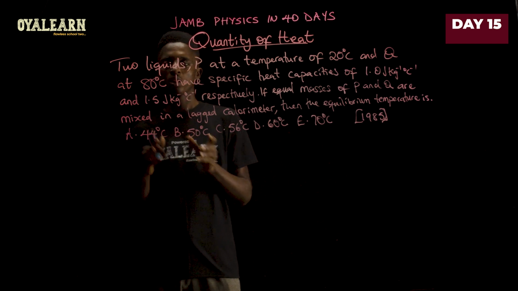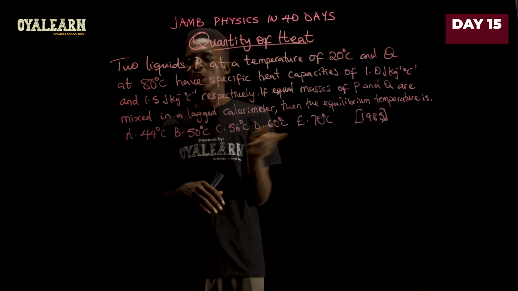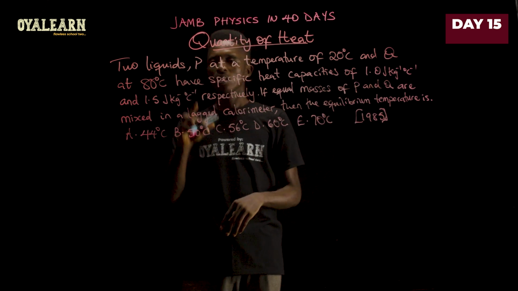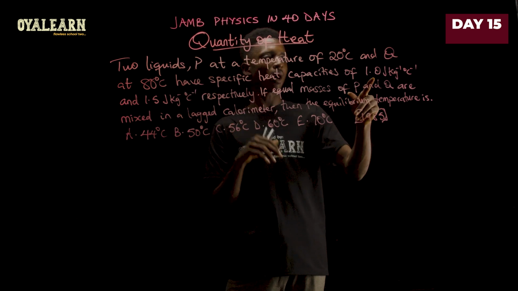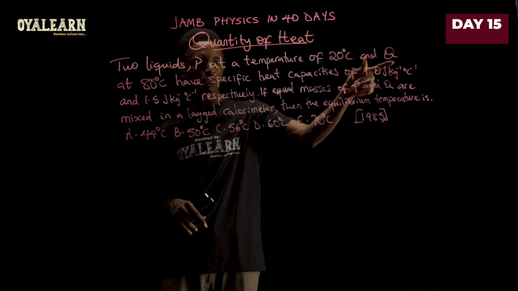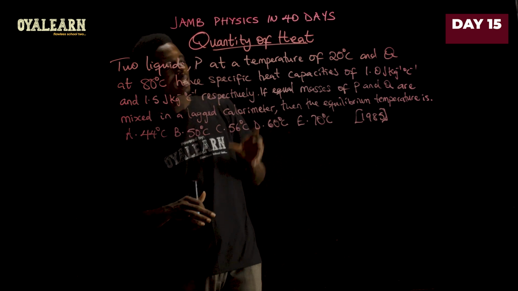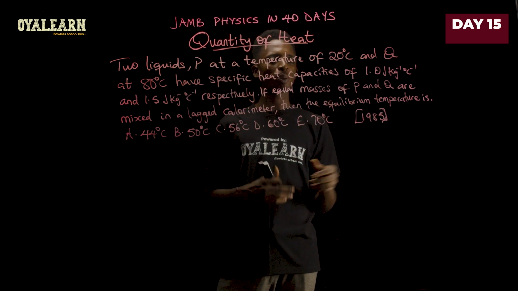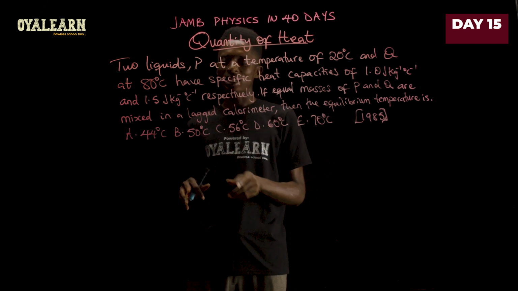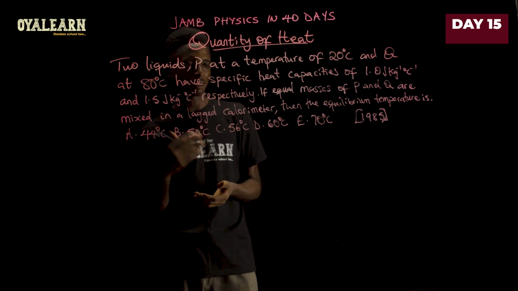In this question, we're told that two liquids P at 20 degrees Celsius and Q at 80 degrees Celsius have specific capacities of, that is, for P, the specific capacity is 1 joules per kilogram per degree Celsius, while the specific capacity for Q is 1.5 joules per kilogram per degree Celsius. And then if equal masses of P and Q are mixed in a lagged calorimeter. Now, when it's a lagged calorimeter, it means we should assume that no heat is lost to the surrounding.